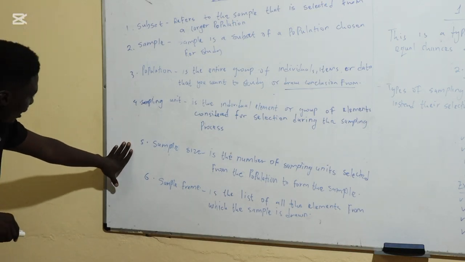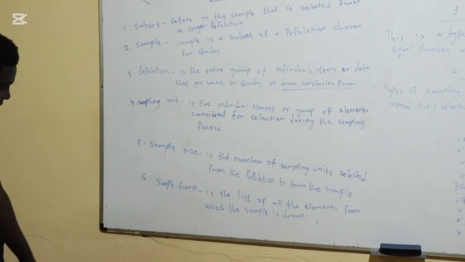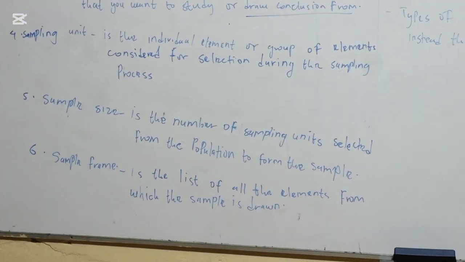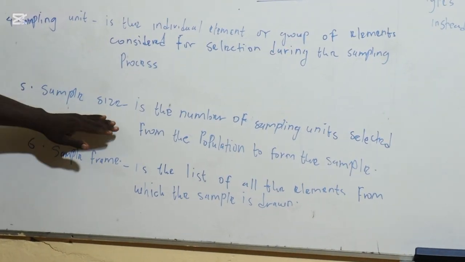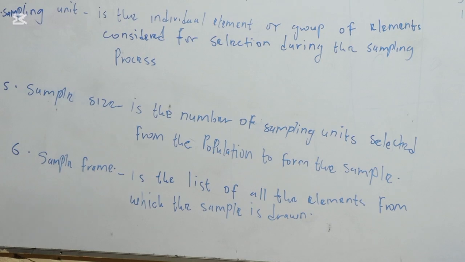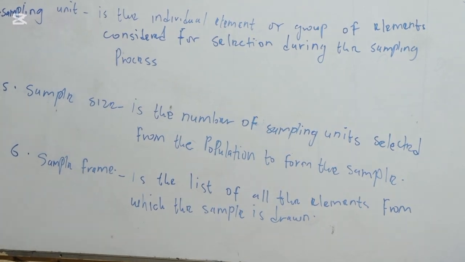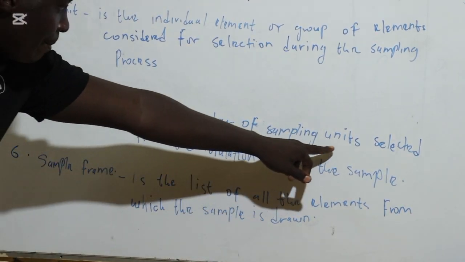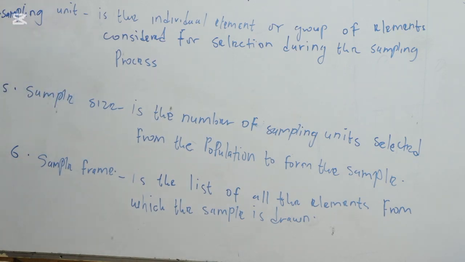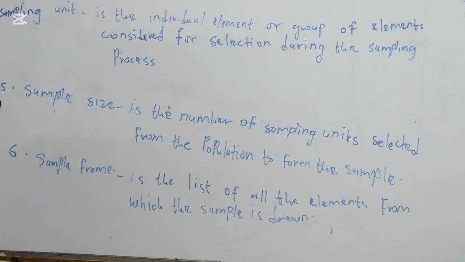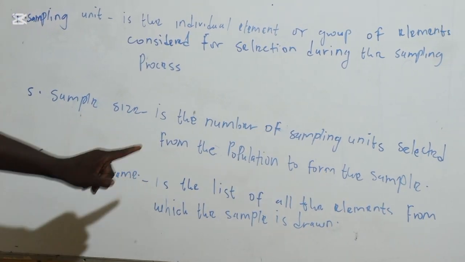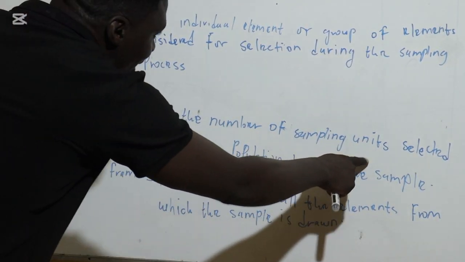Then item number 5, we'll be having sample size. Now sample size and sample unit don't have that big a difference. But sample size is the number of sampling units selected from the population to form what? The sample. Underline the number of sampling units. So up here I've said sampling is just the selection from the entire population, the unit you select to conduct your studies. Now number 2, we talk about sample size. We're being told it is the number of sampling units.